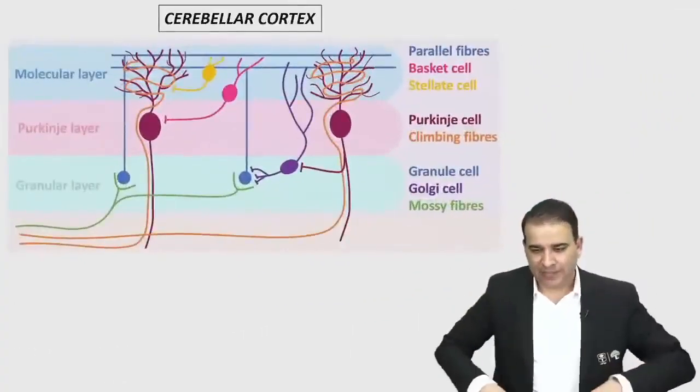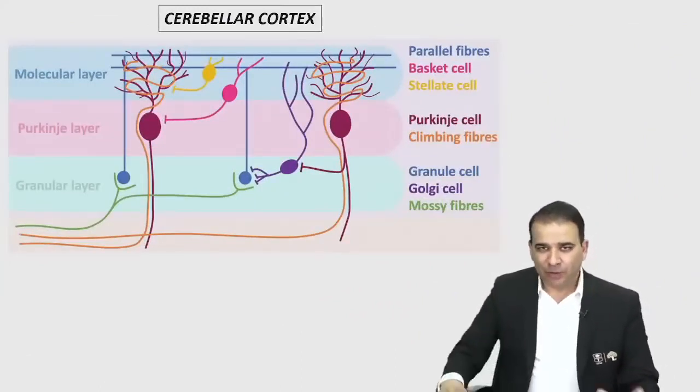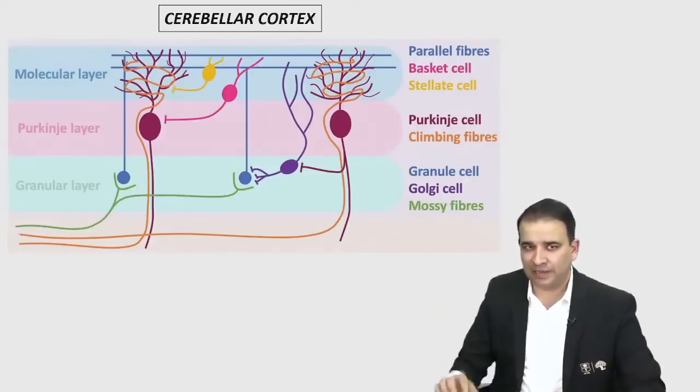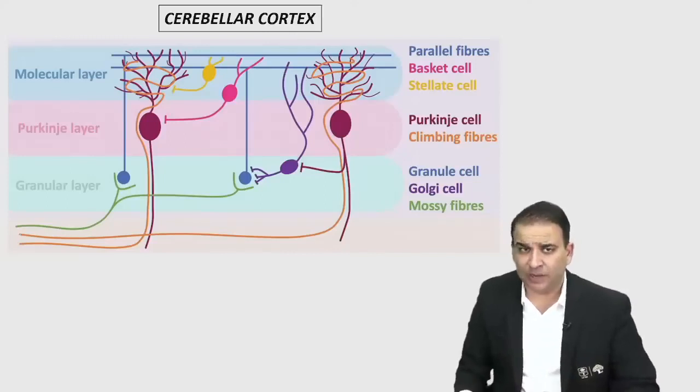Cerebellum. Now, let's discuss one more important topic there, guys. Cerebellum. Now, first of all, I've taken this picture here. I'll show you the histological picture of the cerebellum also. But look at this, guys. Cerebellar cortex. Let's start with the cortex first. The cerebellar cortex is having three layers.